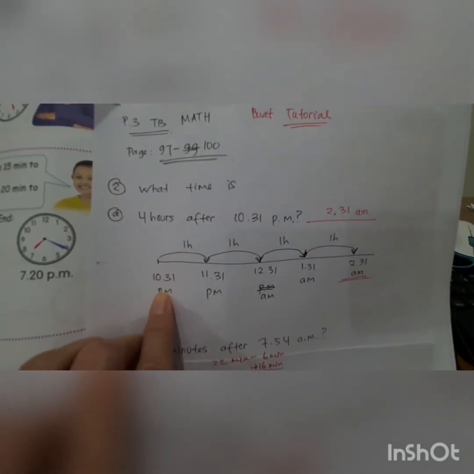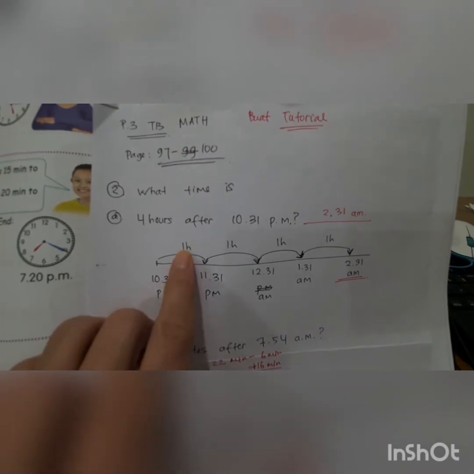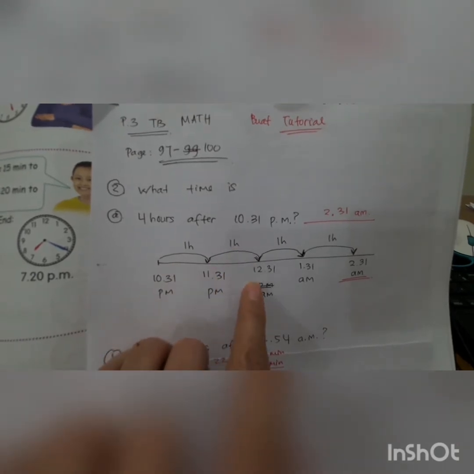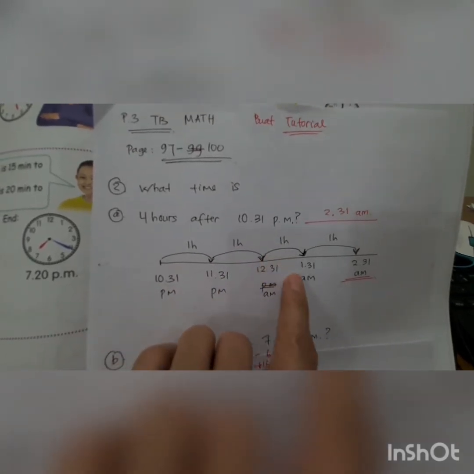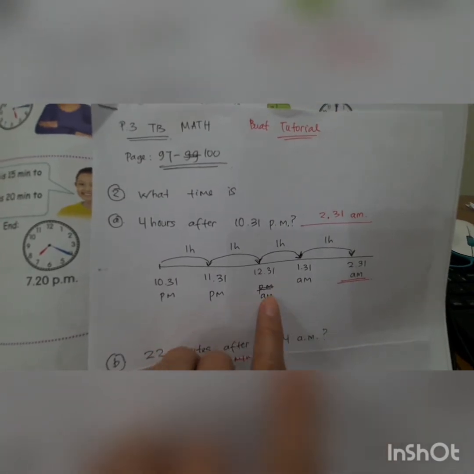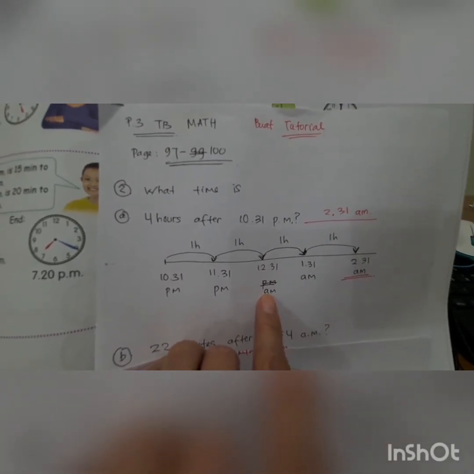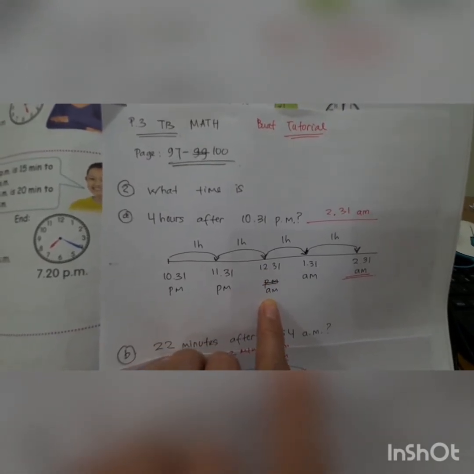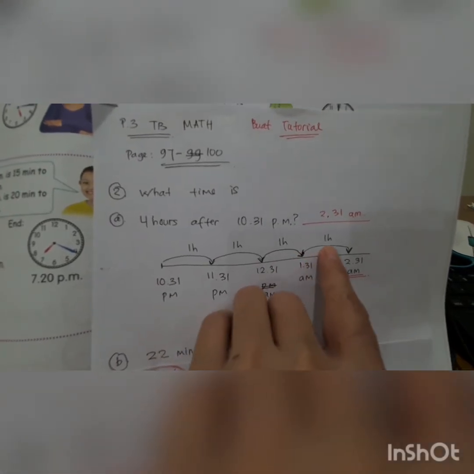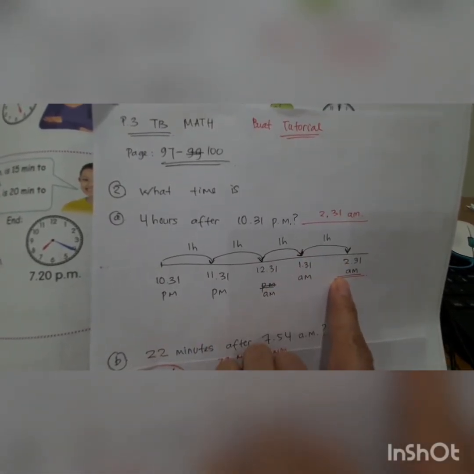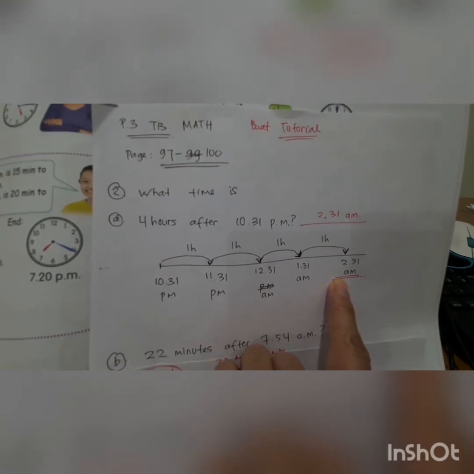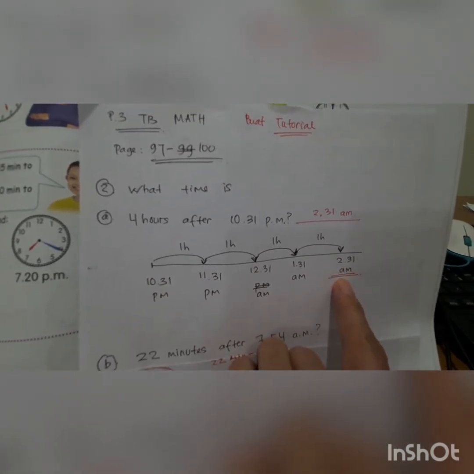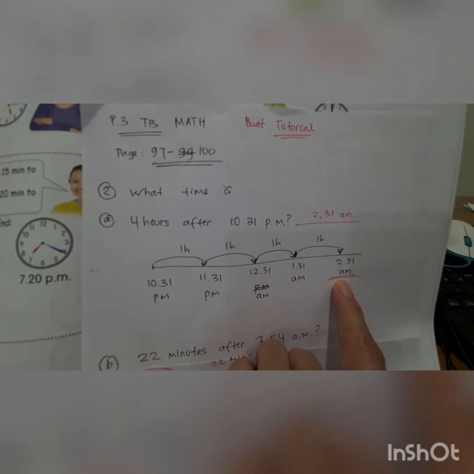So 10:31 p.m. plus 1 hour equal this. Plus 1 hour equal this. Plus 1 hour equal this. So this one change AM, because already 12. If PM already 12, so become AM. Equal to this, and then this equal to this. Yeah. So the answer is 2:31 AM. Okay.